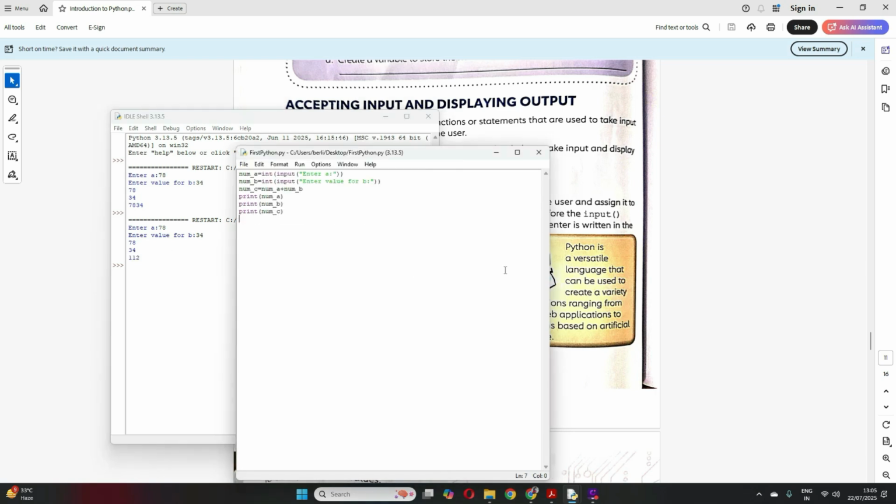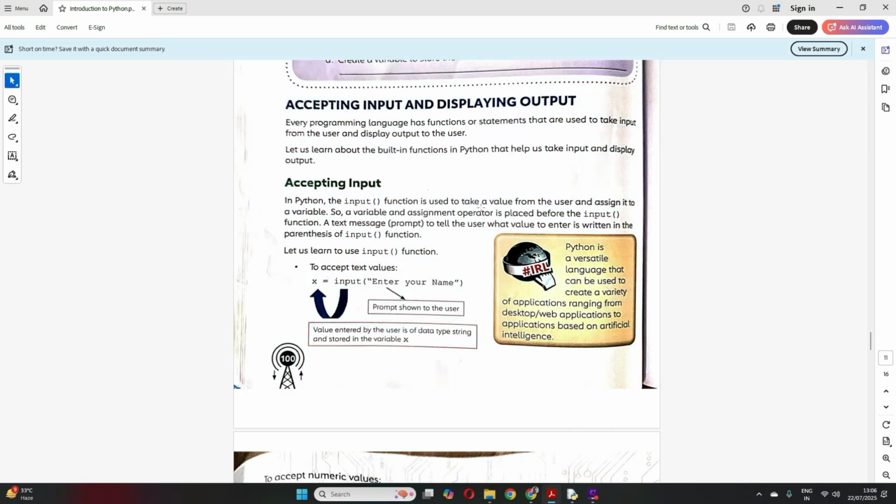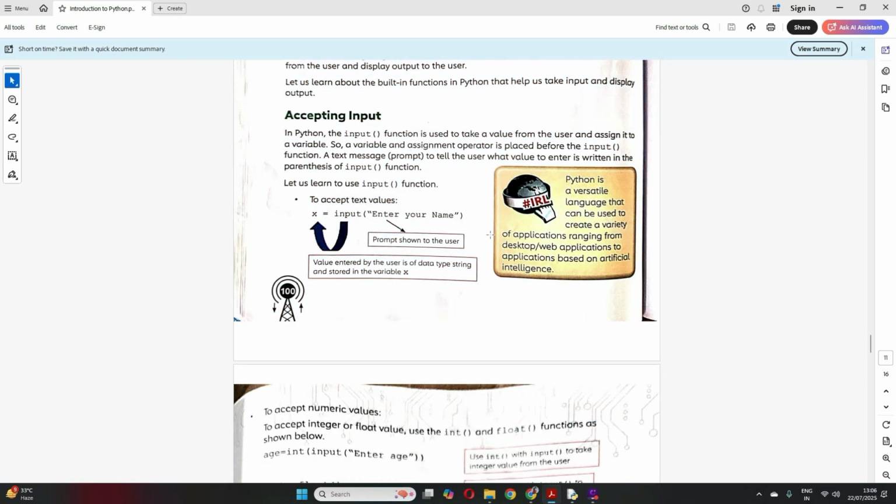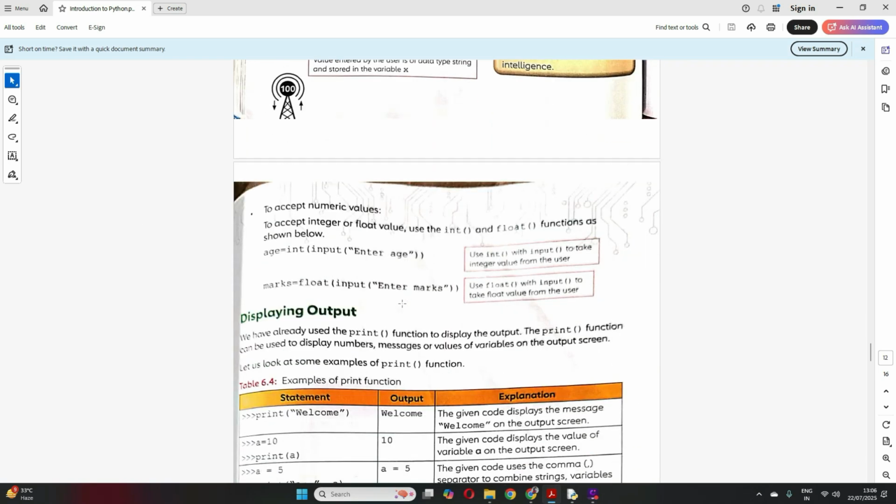Now is it clear how these data types work in float and string and how we are using this in the input statement to accept any input? I hope it should be clear now, right? Clear? You can see all these examples from the book also.